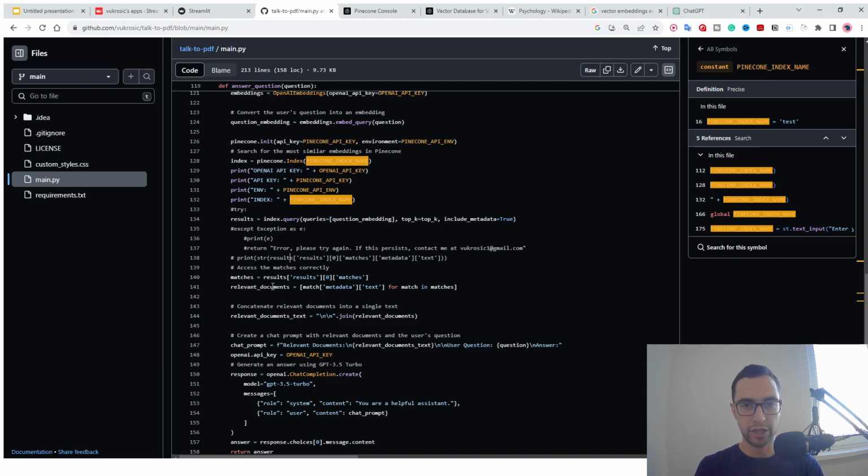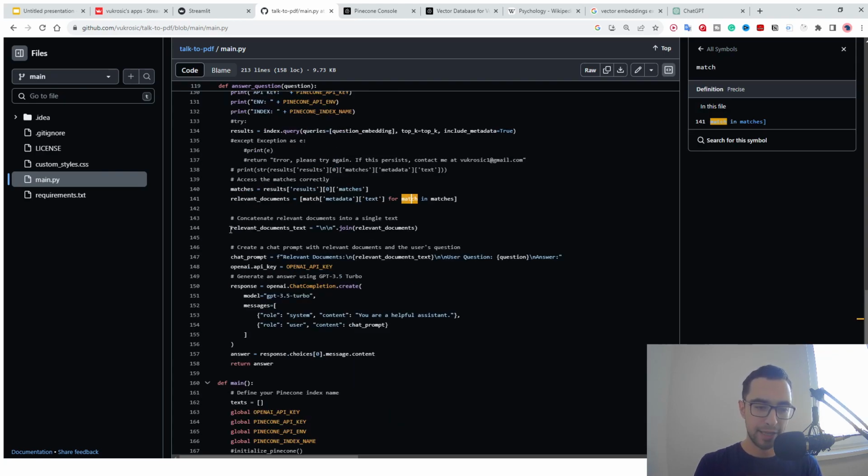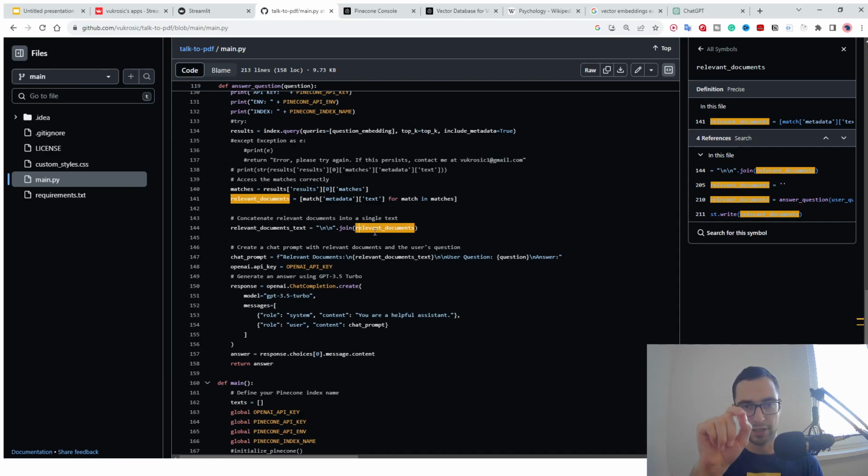So we're gonna extract the 3 texts from those 3 chunks with this line of code. And then we're just gonna join them into relevant documents text, and we're gonna put in this double new line in between. So it's gonna be chunk of text, new line, chunk of text, new line, chunk of text. And now we will send this to ChatGPT for it to create the answer. So the chat prompt is gonna be relevant documents, and then we're gonna say a new line and then paste in these relevant documents text. We're gonna say new line, user question. We're gonna say question and then answer.